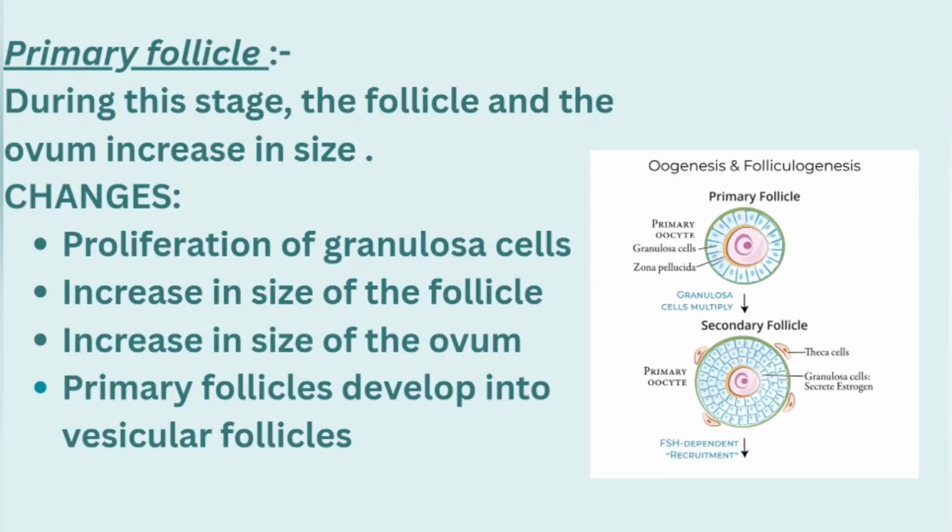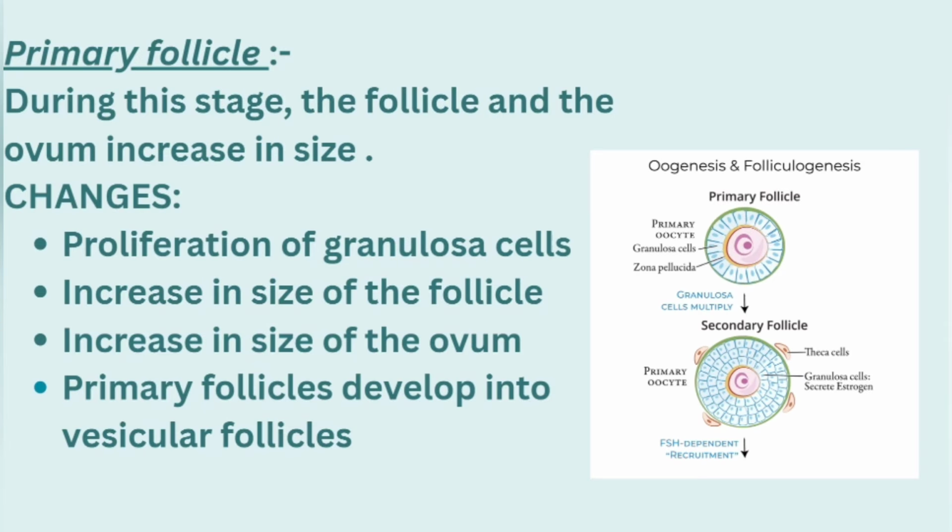Next, follicular development is the primary follicle. During this stage, the follicle and the ovum size increase. The changes in this phase are proliferation of the granulosa cells. Granulosa cells are the epithelial cells present around the ovum. So here the proliferation of the granulosa cells is seen, and next, an increase in the size of the follicle. As the granulosa cells go on proliferating, the size of the follicle goes on increasing. Next is an increase in the size of the ovum.